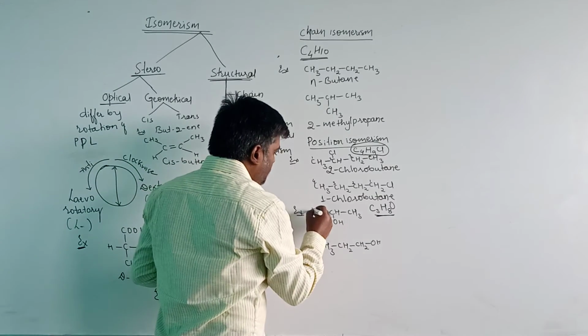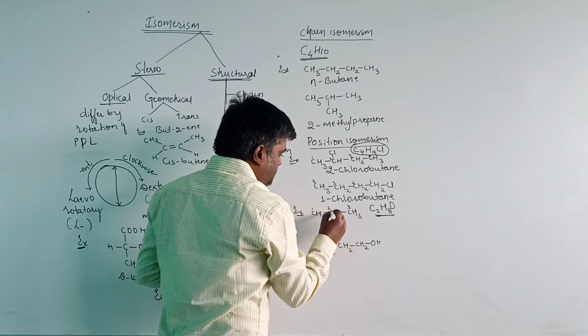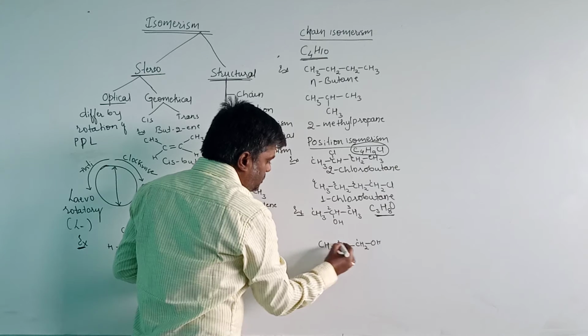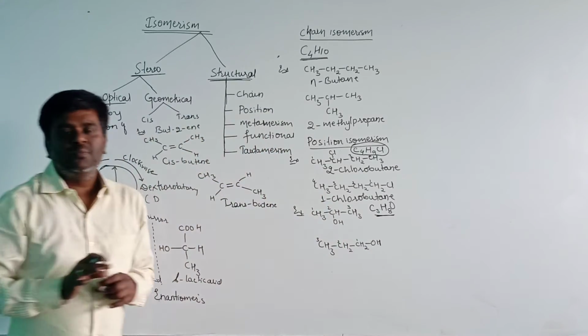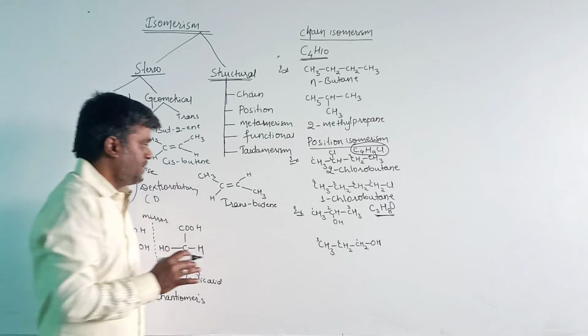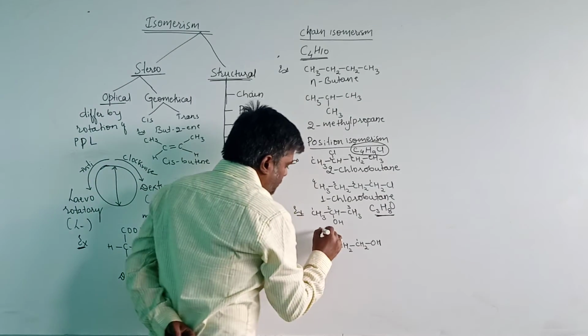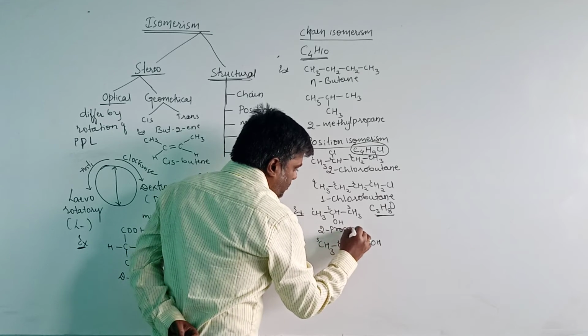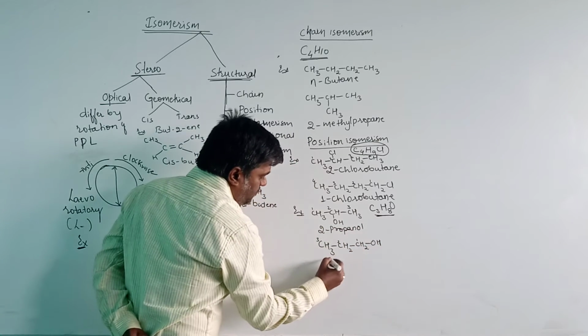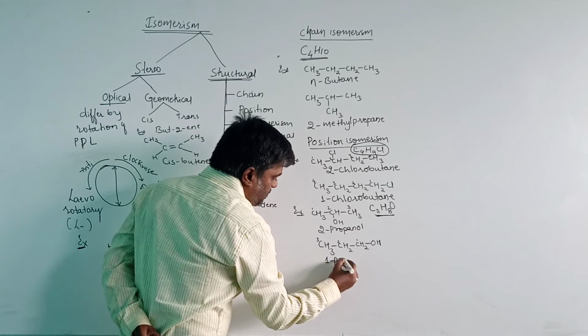Here the position of the functional group is second, and here the position of the functional group is first. These differ by the position of the functional group. The name for this compound is 2-propanol, and for this compound it is 1-propanol.